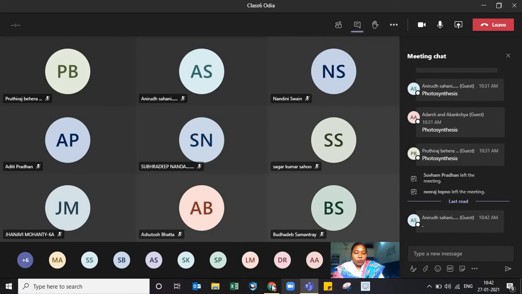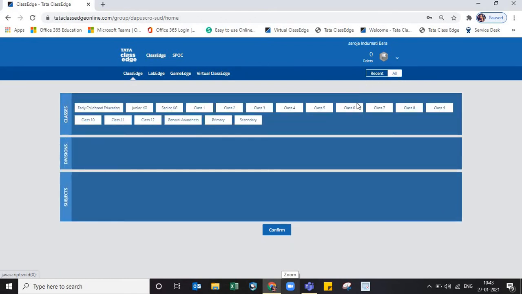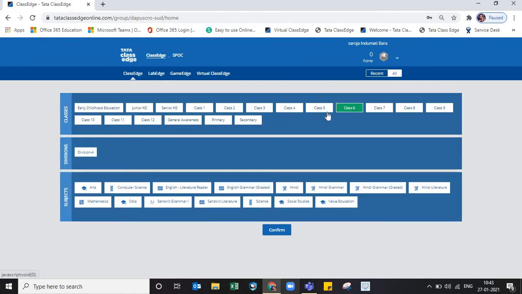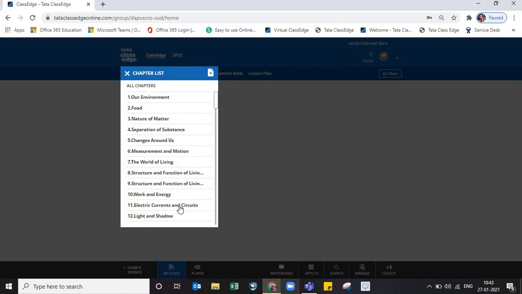Now let's see what is in store on the whiteboard, in our smart board. You are from class 6, and let's explore our world to see what is in store for you in our Tata Class 8 smart board. Have a look.